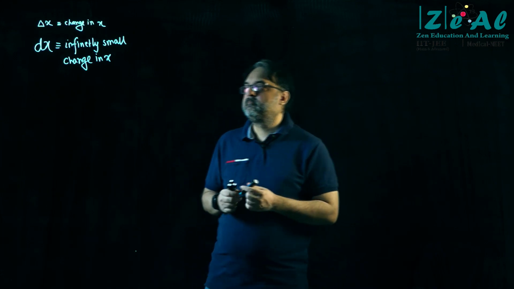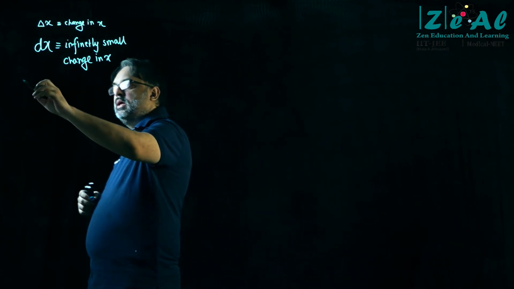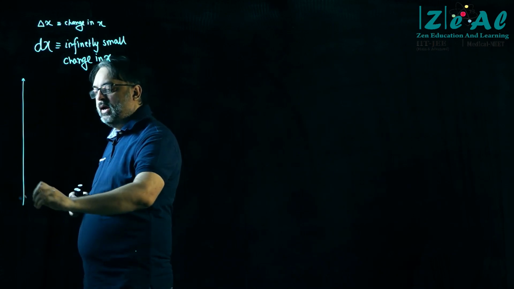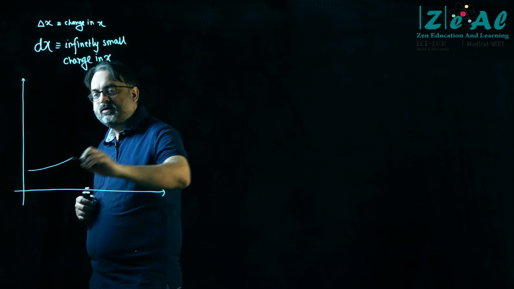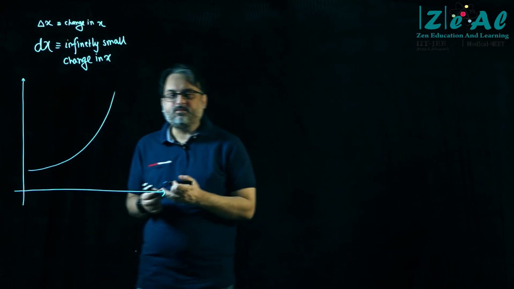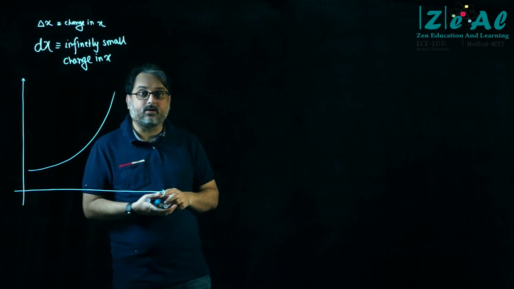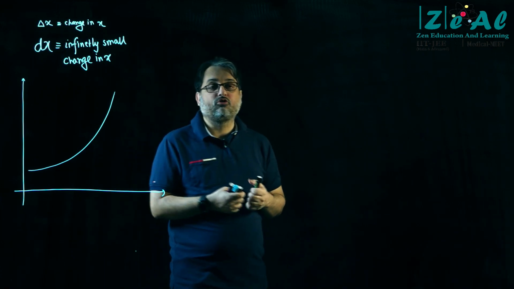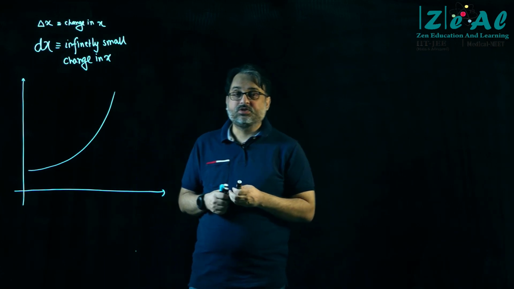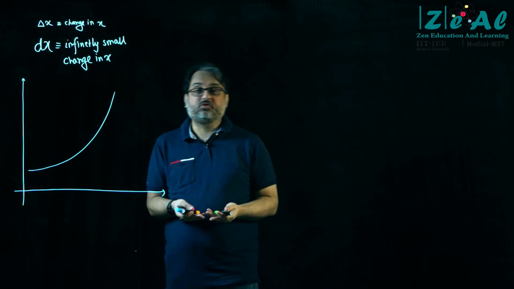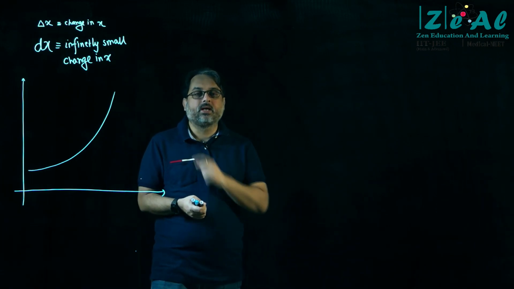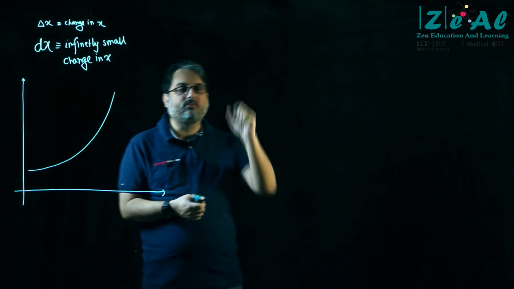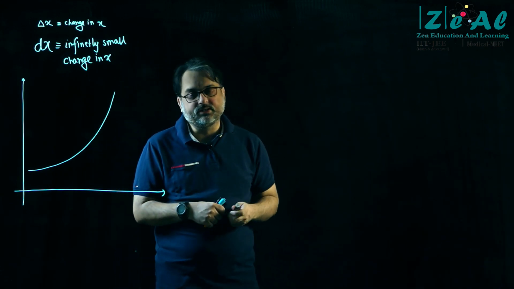This also we discussed in the last class, and I told you that if you have a graph, a curve, and you want to find the slope of the curve, then since we only know the slope of straight lines, we reduce this curve into a collection of straight lines.